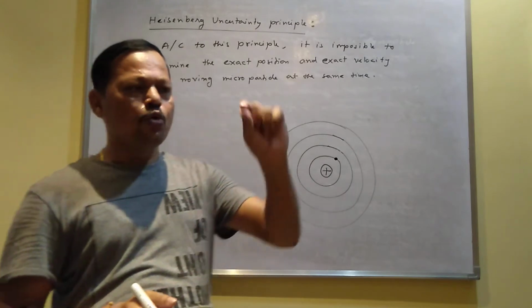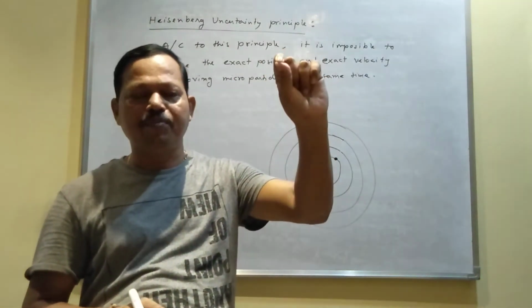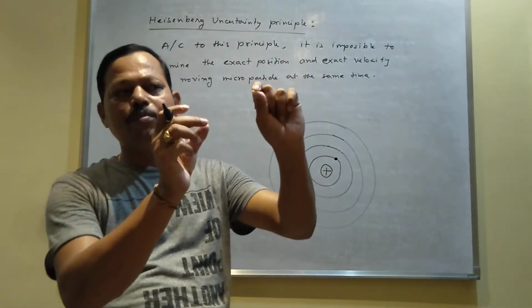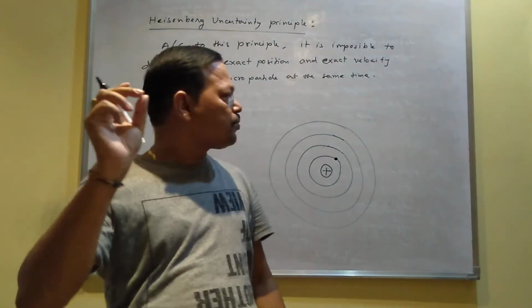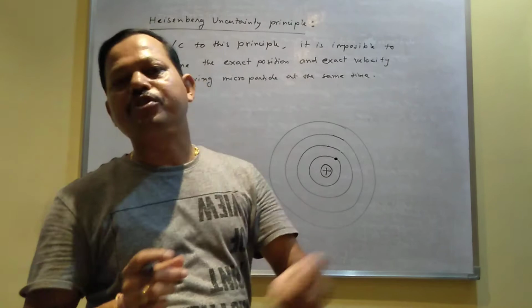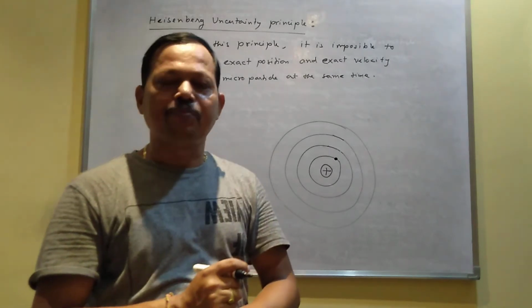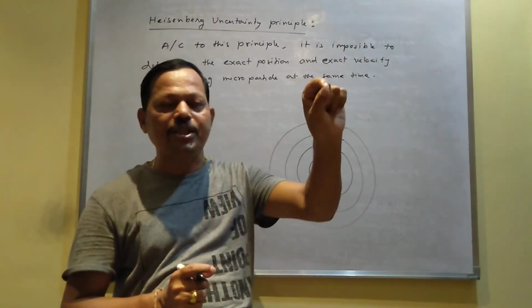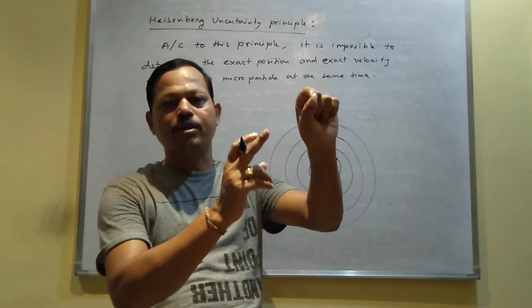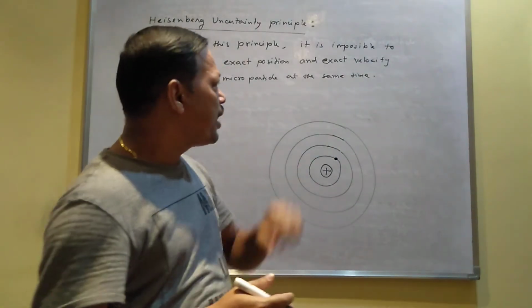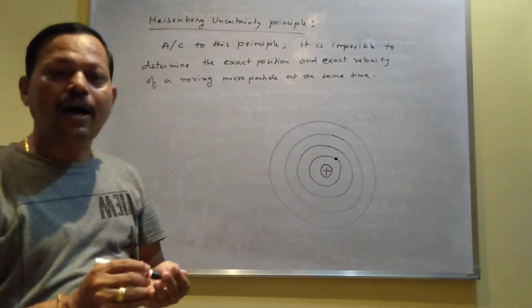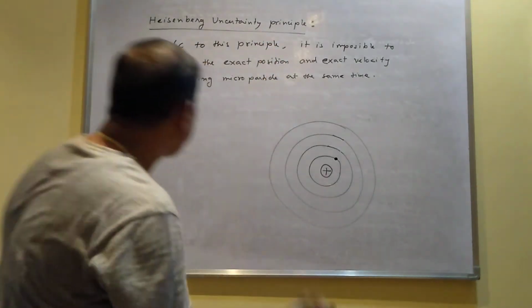That is why when you determine the position exactly, at that time the velocity may have changed. That is why if you find the position exactly, your velocity will be uncertain. Similarly, when you determine velocity exactly, at that time the position may have changed. That's why you cannot find the position exactly, and that's why this principle is called the uncertainty principle.